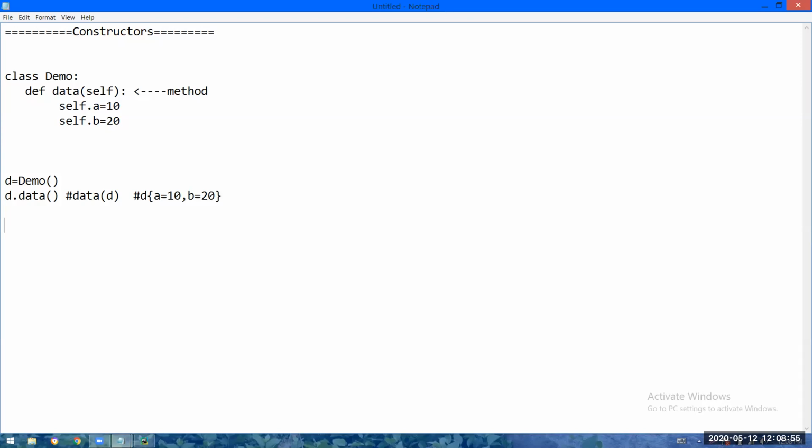Okay. See, instead of using a normal method to initialize the object, I will use a constructor to do the same. I will take the class Demo, and what is the syntax to create a constructor? You know, def __init__(self). Now here I will write self.a = 10 and self.b = 20.